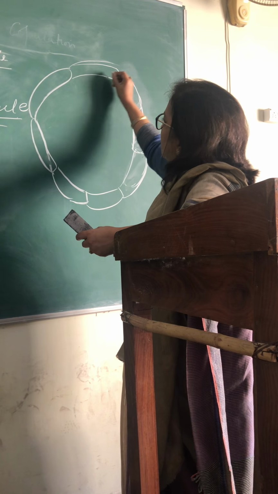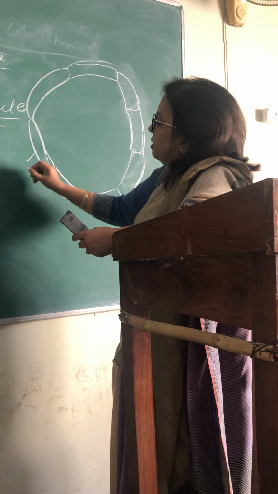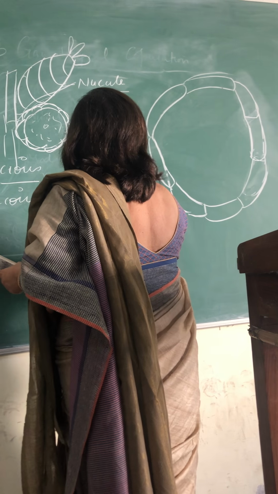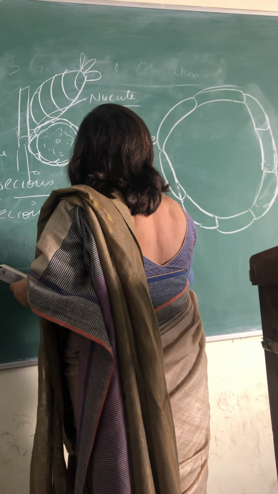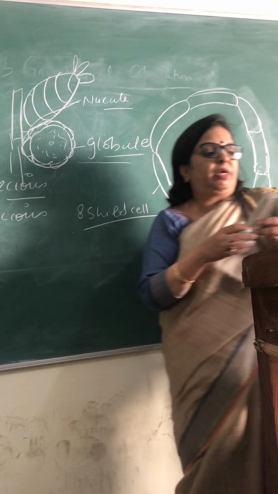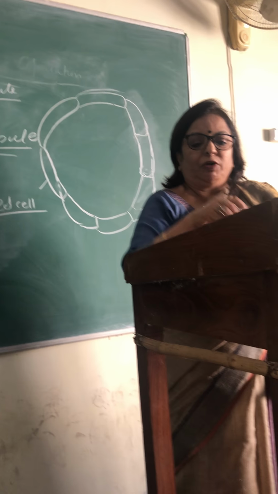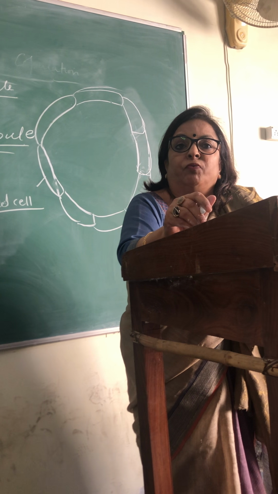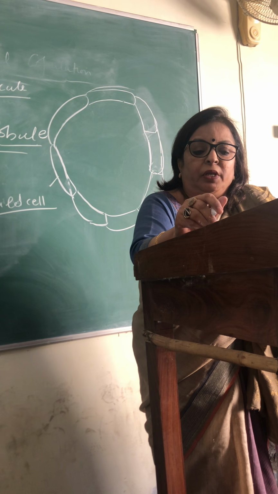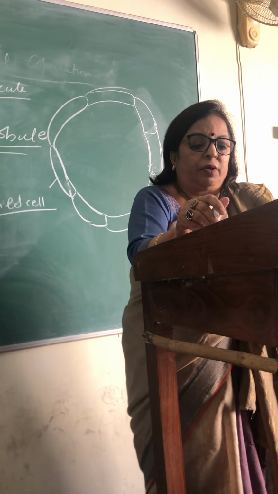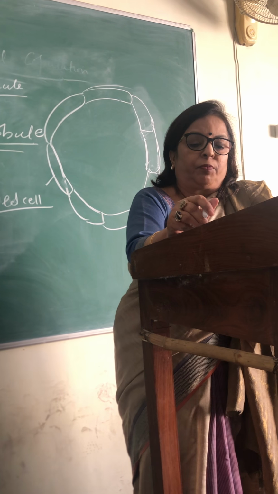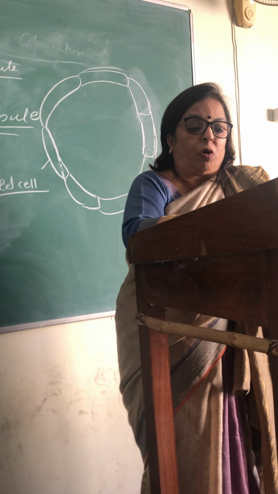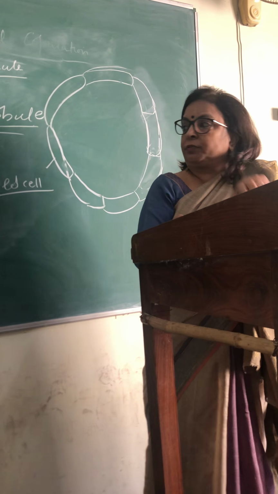We have the 8 shield cells which form a boundary of the globule, or the outer wall of the globule. These 8 shield cells have many enfoldings and special ornamentation on the surface.